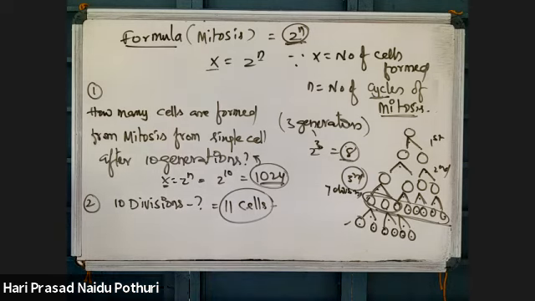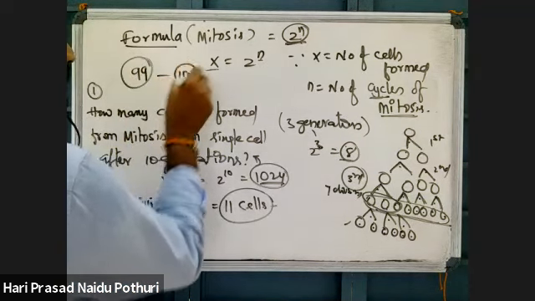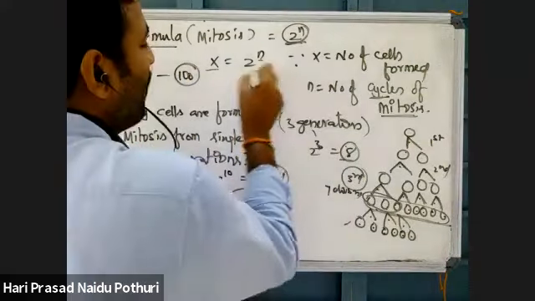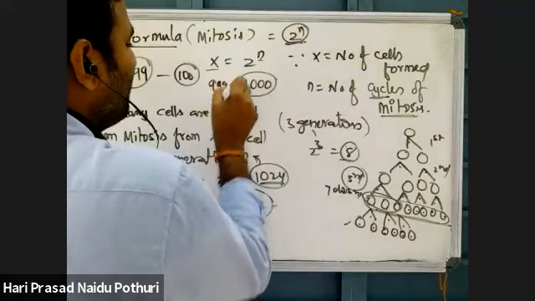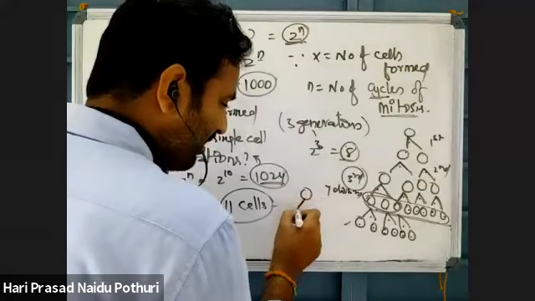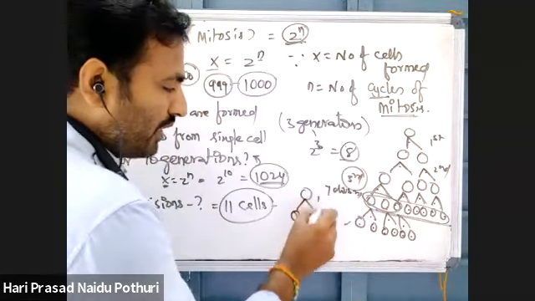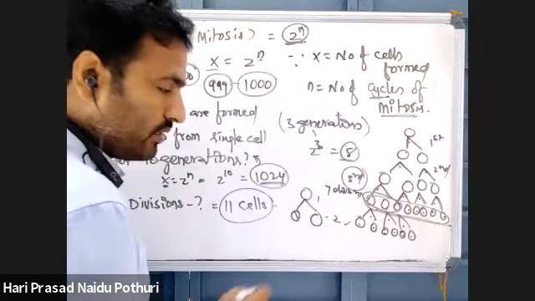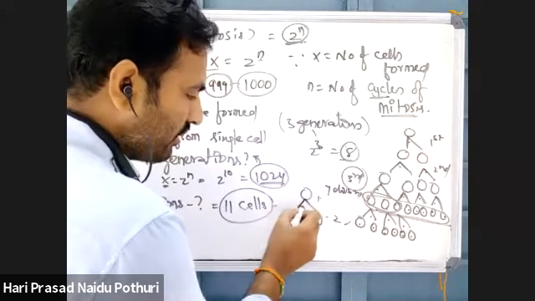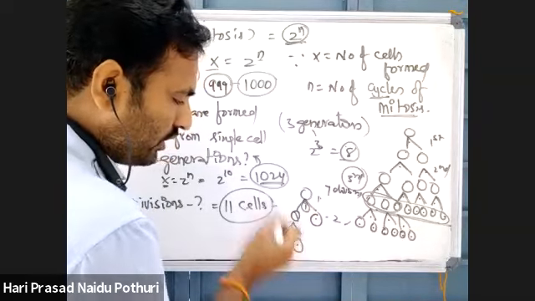Number of divisions means, suppose 99 divisions have taken place, then 100 cells will form. That's all. 1000 cells are formed from 999 divisions. Why? Because one cell is there, one division taken place means one cell will divide into 2. One division, 2 cells. Yes? Now one more division, this is one division, 2 divisions. 2 divisions means 1, 2, 3 cells.